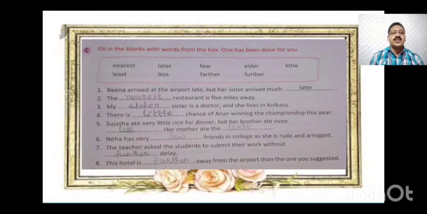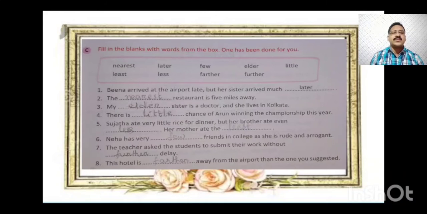My elder sister is a doctor, she lives in Kolkata. There is little chance of Arun winning the championship this year. Sujata ate very little rice for dinner, but her brother ate even less. Her mother ate the least.